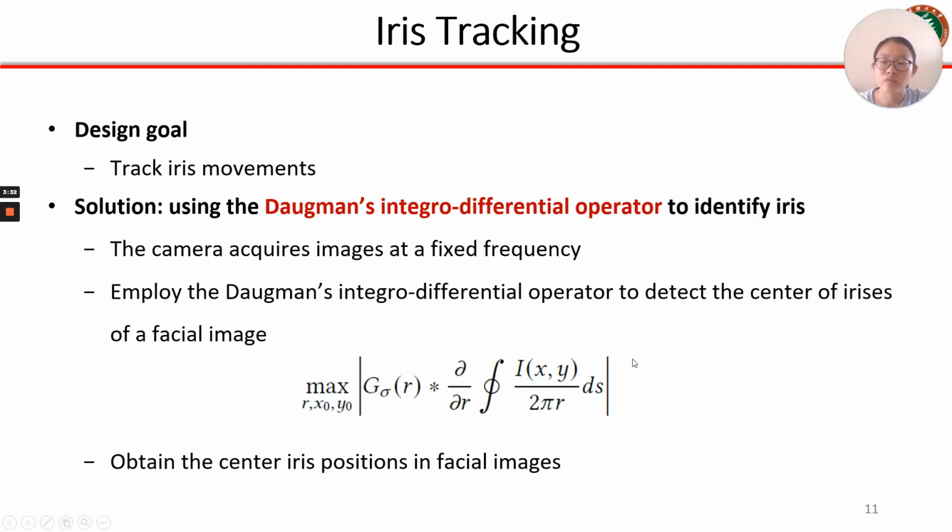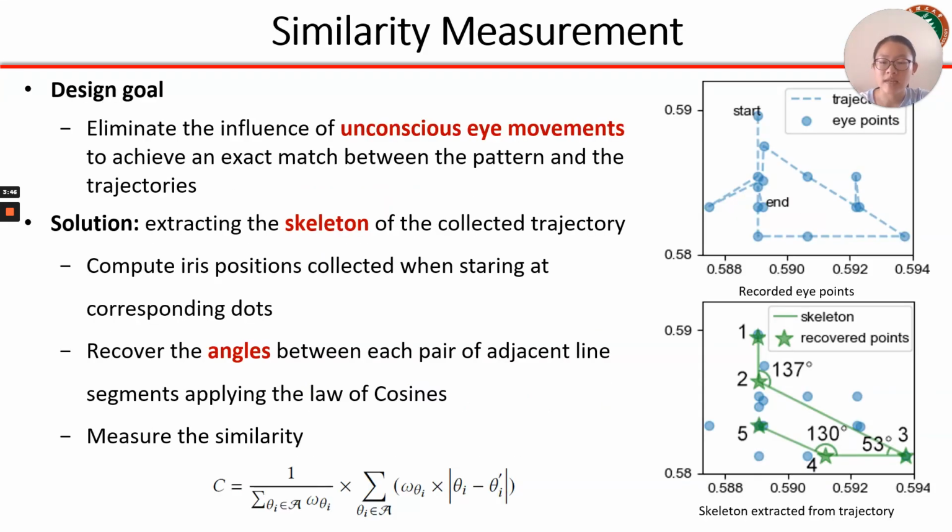To track iris movements, the tracking module utilizes the camera to acquire images at a fixed frequency. Then it employs Daugman's integro-differential operator to detect the center of irises. In terms of similarity measurement, to eliminate the influence of unconscious eye movements, we view the angles as the skeleton of a pattern. Specifically, we compute iris positions first and recover the angles. Then we measure the similarity between the skeleton and the pattern.